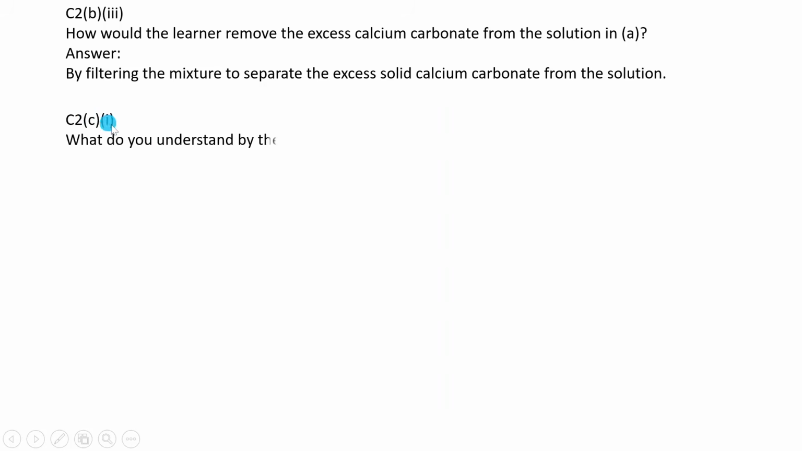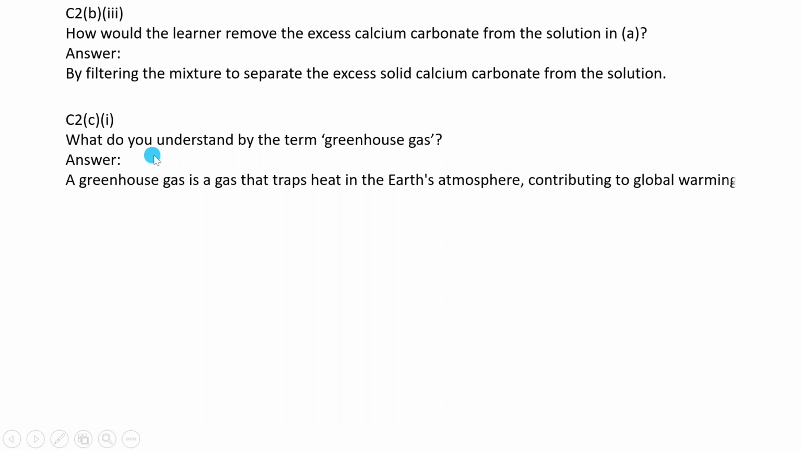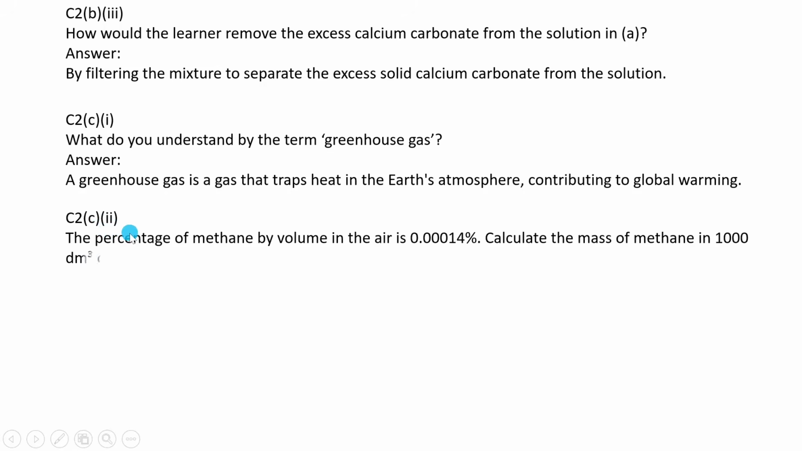Good. Then C2. C1, what do you understand by the term greenhouse gas? So answer: a greenhouse gas is a gas that traps heat in Earth's atmosphere, contributing to global warming. Yeah, like carbon dioxide and methane. Then C2, they're saying the percentage of methane by volume in air is that. Calculate the mass of methane in that volume of air.